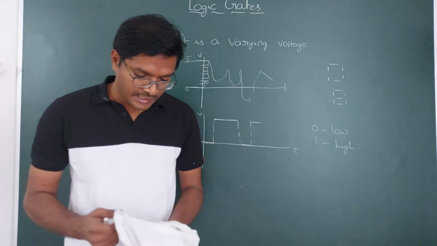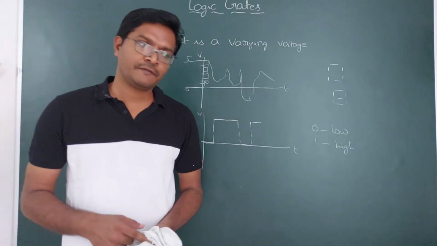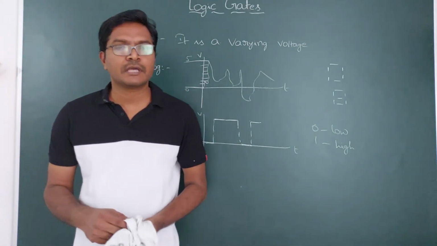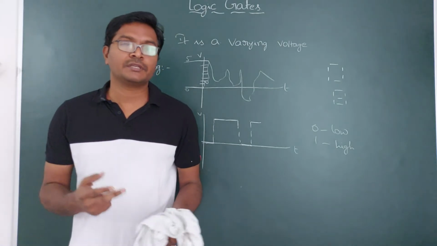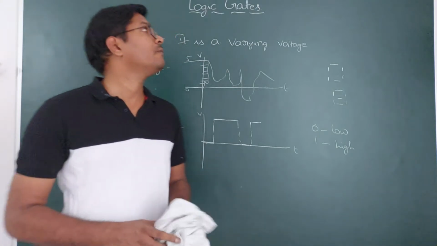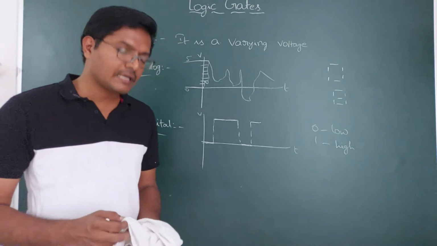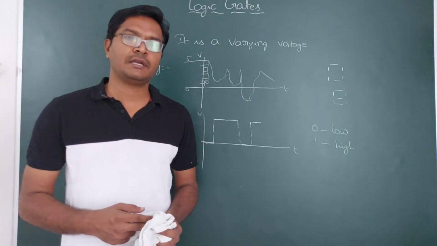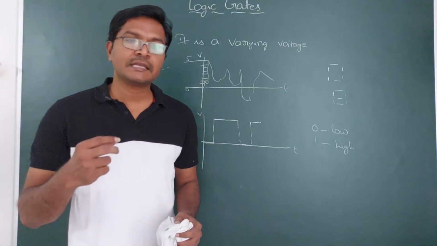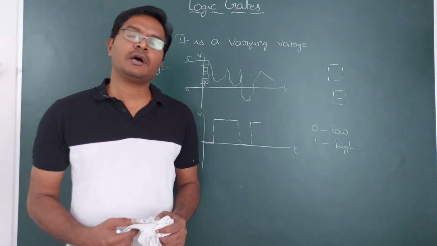We have different types of logic gates. First of all, you can write what is meant by a logic gate. A logic gate is a type of circuit with a combination of transistors and diodes. We make logic gates with the help of transistors and diodes. By taking various input digital signals, it gives an output of either 0 or 1.